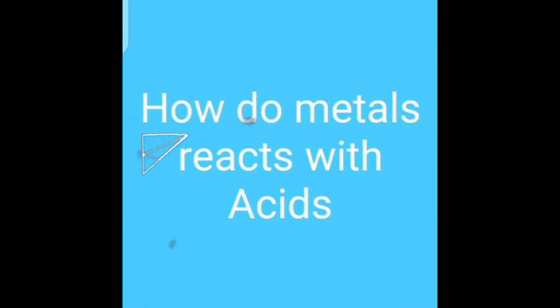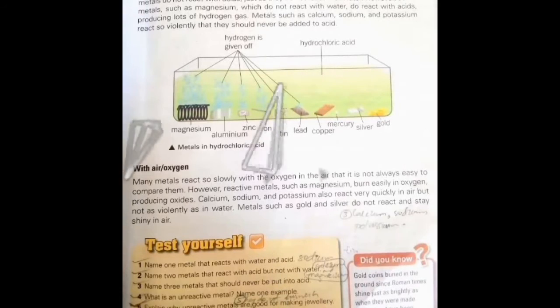As before, we have studied the reaction of metals with water. So this is how metals react with acids. With acid, there will be different types of reactions. When metals are put into dilute acid, similar things happen. A few unreactive metals do not react with acid, but others do react with acid. Some are reactive and some are non-reactive.